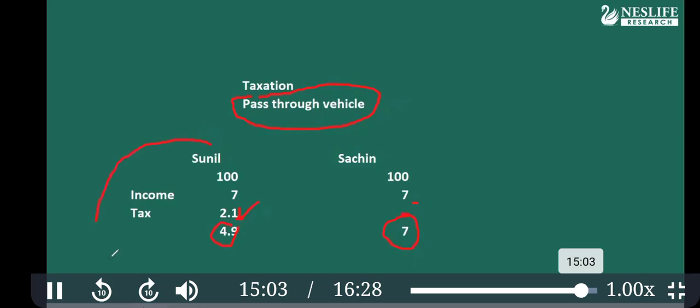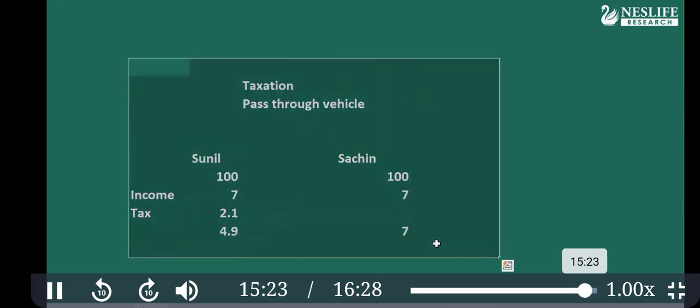But in case of FDs, you have to pay tax every year, even if your bank does not pay interest. So this one advantage of investing in mutual funds is very useful. Maybe you'll have to read a little more about this pass-through vehicle and how mutual funds are more tax efficient than the FD. So these are the tax related points.